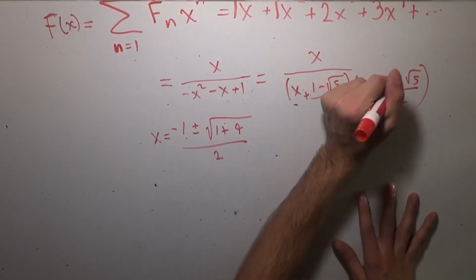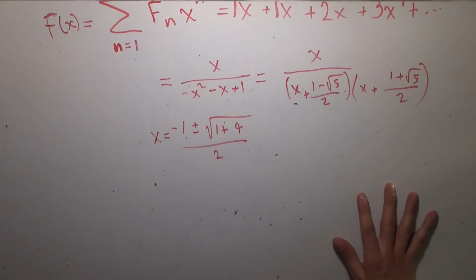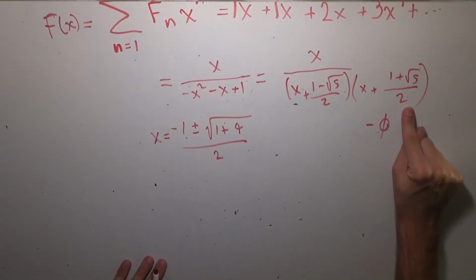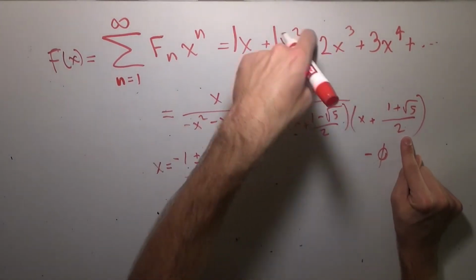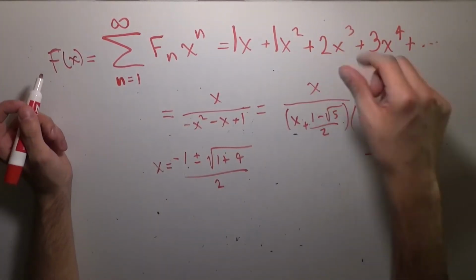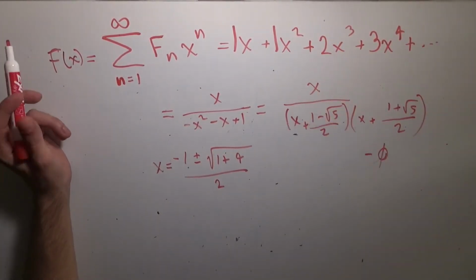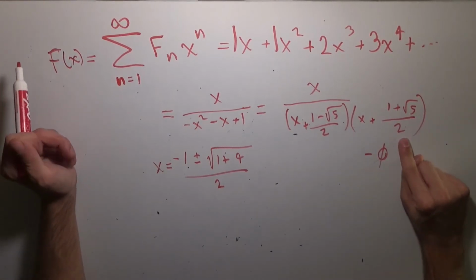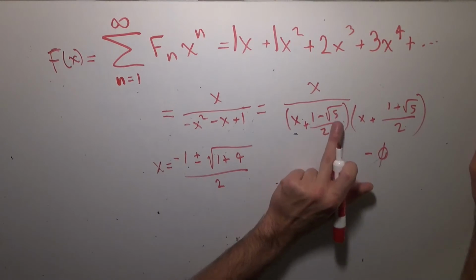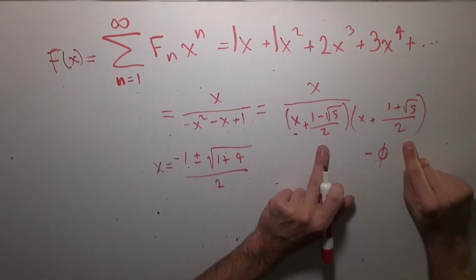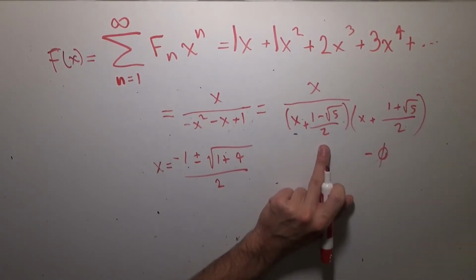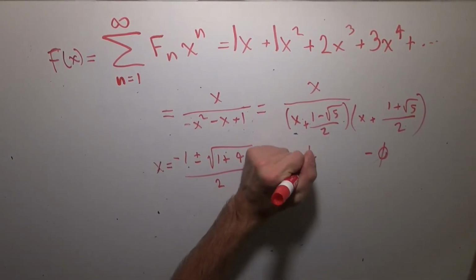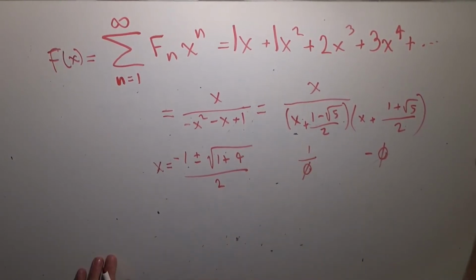Which means negative phi, because that's the golden ratio, by the way, which is what you get when you divide one term in the Fibonacci sequence by the one before it, and you go higher and higher in the sequence, and that converges to exactly this number, 1 plus the square root of 5 over 2. As it turns out, 1 minus the square root of 5 over 2 is actually the negative reciprocal of that number. So the negative of that, 1 over phi, is the solution to that right there.